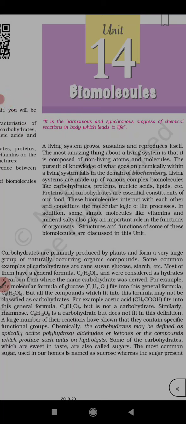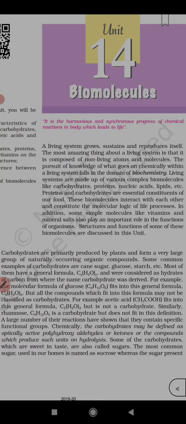What is the general formula? That is Cx(H2O)y, and were considered as hydrates of carbon, from where the name carbohydrate was derived. So what is the general formula? Cx(H2O)y, and it is considered as hydrates of carbon, so that the name carbohydrate was derived.